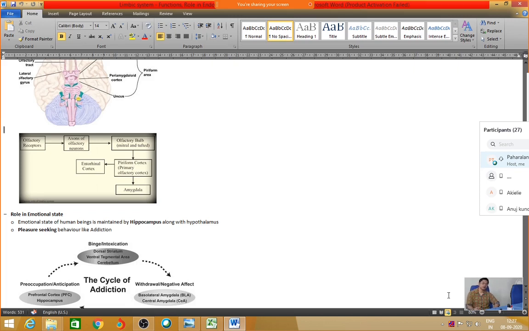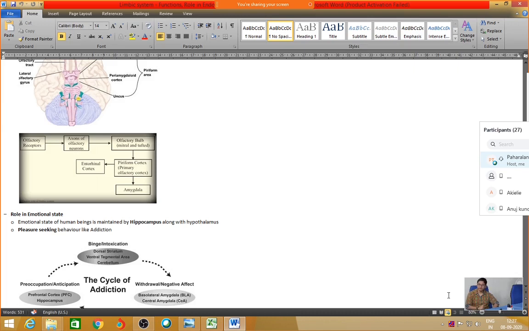What about old age people? As we grow old, this part of the brain becomes smaller and smaller. It shrinks in size, and once it shrinks, the anticipation goes away. A person who is old has seen everything that has to happen, and structurally his or her hippocampus has shrunk. So even though something good is going to happen, they don't feel as good about it as the kid or the middle-aged people will feel. So this is the cycle.